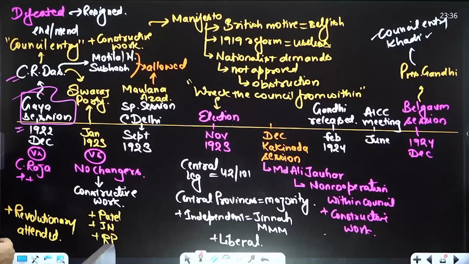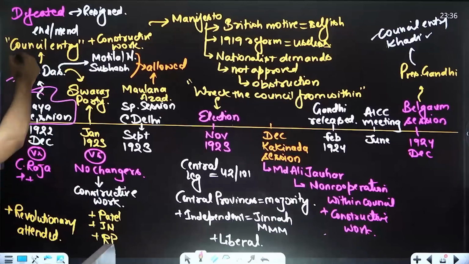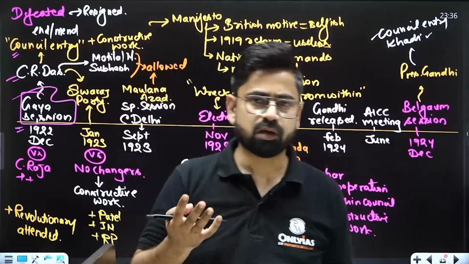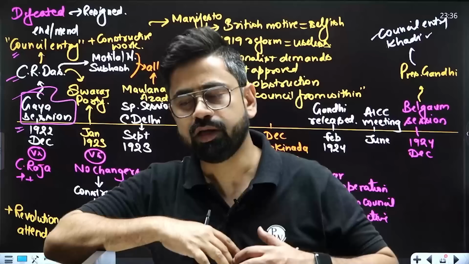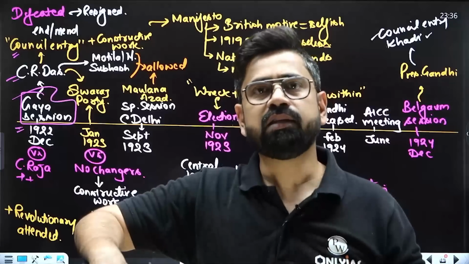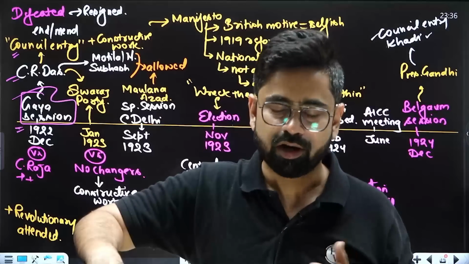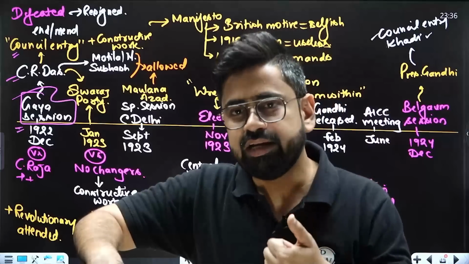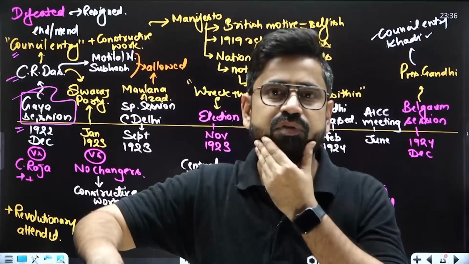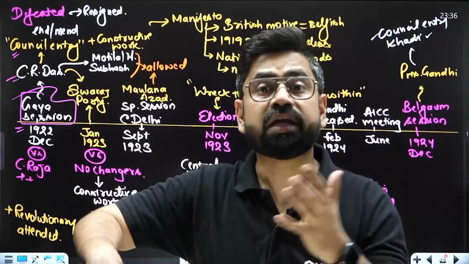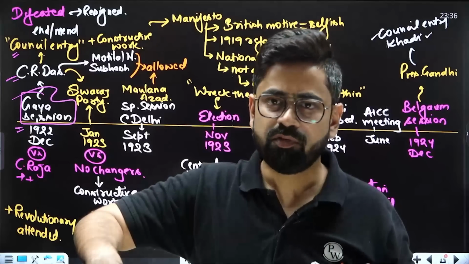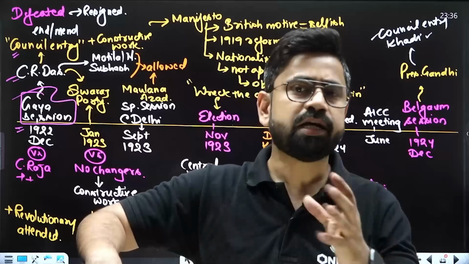Here the idea was that we should go for council entry. They were proposing council entry, and also that we should do constructive work. Meanwhile, Gandhiji is not there, so we should be training the people in satyagraha and so on. That idea was also there, but they also said we should go for council entry, because of the 1919 Act, right? The 1919 Act wanted some diarchy in the provinces, so that has to be accepted. The Central Legislative Assembly we can join. That was the idea: let's get into the councils.